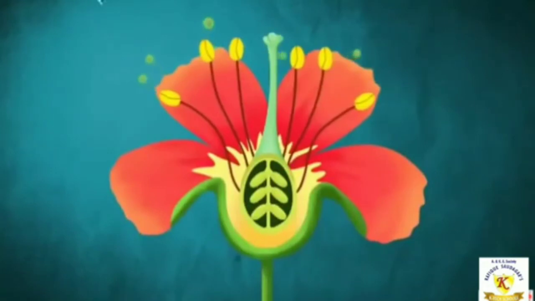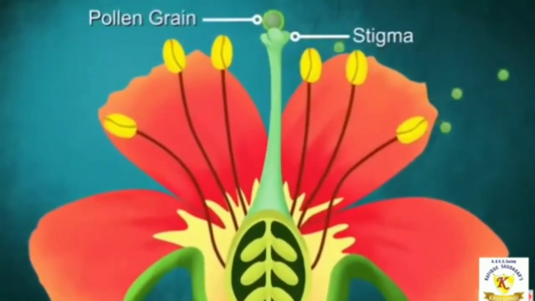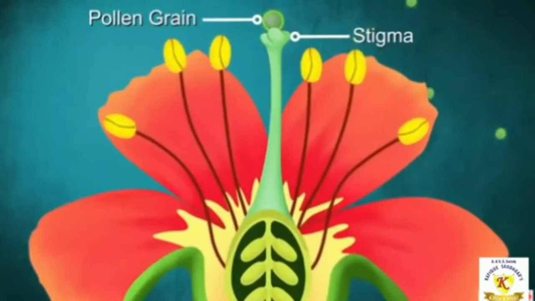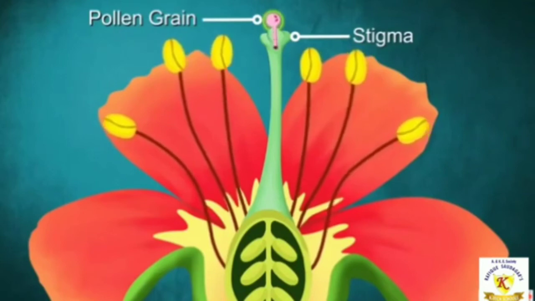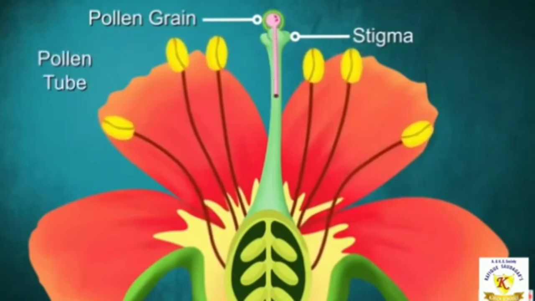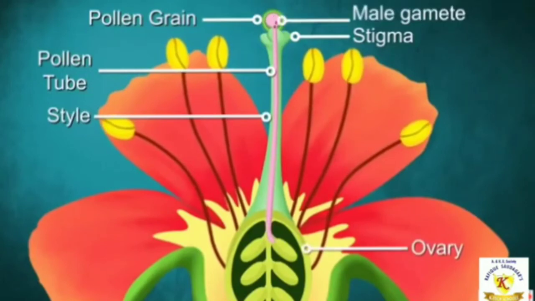Now, once the pollen grain reaches the stigma of the suitable flower, what happens? A tube grows from the pollen grain. This tube travels through the style and reaches the ovary.